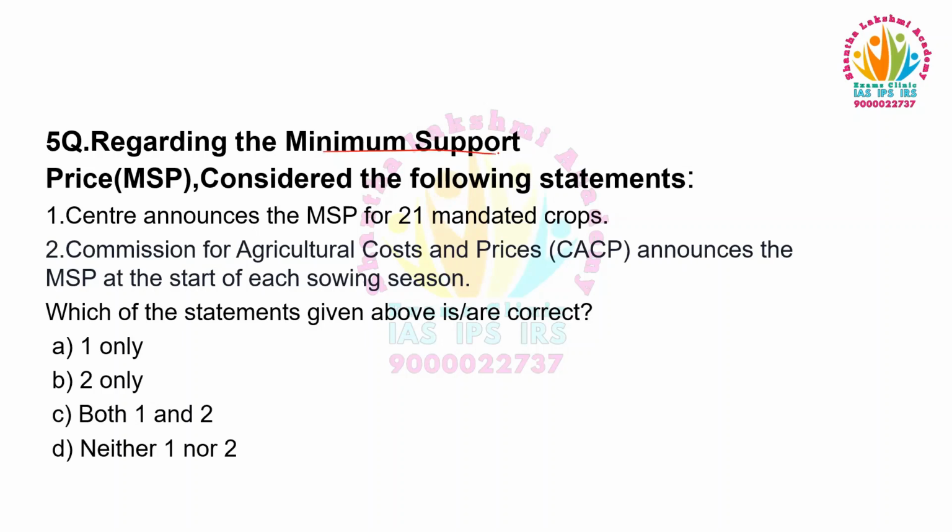Regarding the minimum support price, consider the following statements. One, the Center announces the MSP for 21 mandatory crops. Two, the Commission for Agricultural Costs and Prices announces the MSP at the start of each sowing season. Which of the statements given above are correct? One only, two only, both one and two, neither one nor two.